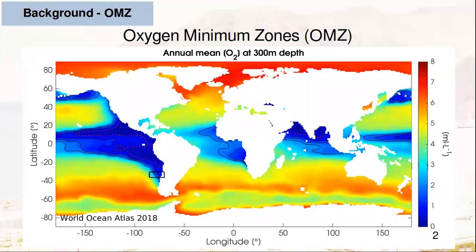At the eastern Pacific, Arabian Sea, and Bay of Bengal, these low oxygen concentrations reach values below 0.5 milliliters per liter, owed to the presence of an oxygen minimum zone, characterized by these extremely low dissolved oxygen concentrations, shown here by the red dashed contour.